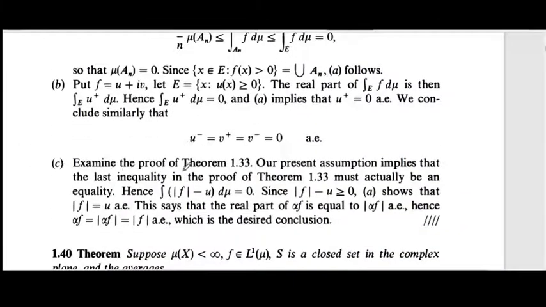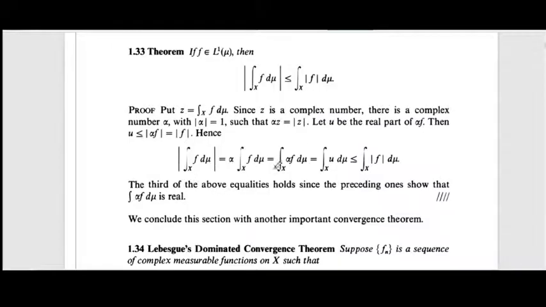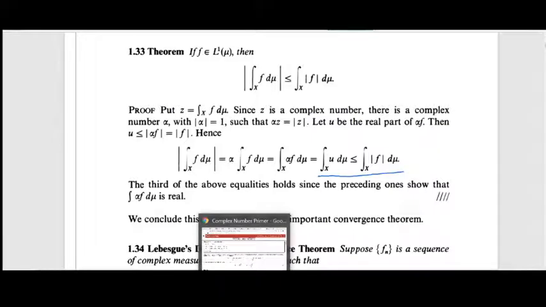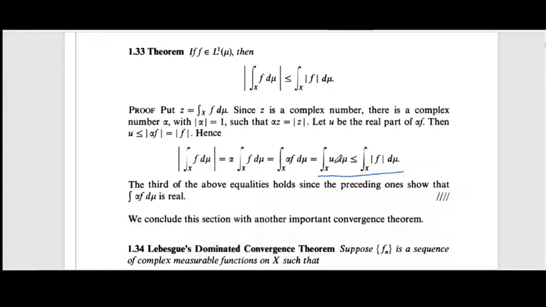So examine the proof of Theorem 1.33. Our present assumption implies that the last inequality in the proof of Theorem 1.33 must actually be an equality. This is the last inequality in the proof. So by this assumption we have the integral over X of u d mu equal to the integral over X of mod f d mu.